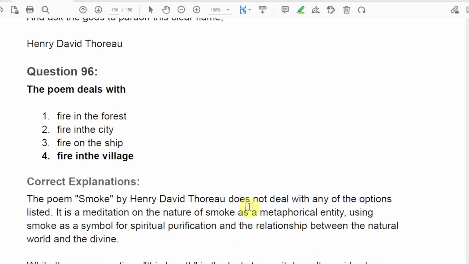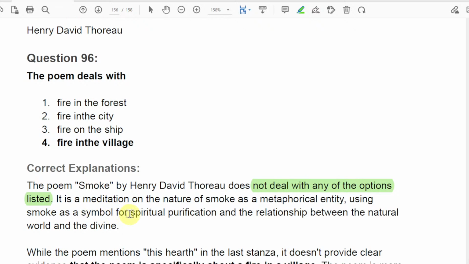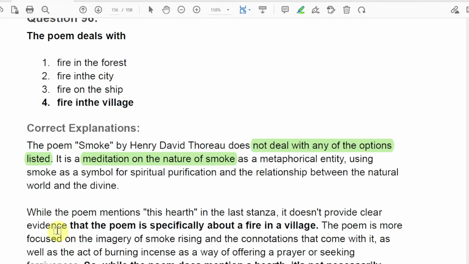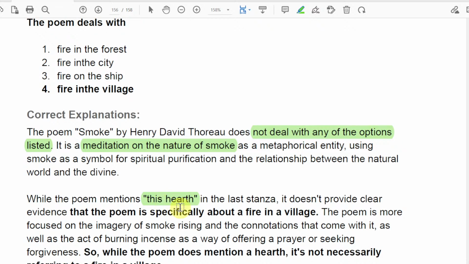So the poem does not deal with any option listed here, of course, because it is a meditation on nature, right? Smoke as a metaphysical entity, using smoke as a symbol for spiritual purification and the relationship between the natural world and the divine. While the poem mentions this hearth, it doesn't provide clear evidence that the poem is specifically about a village.